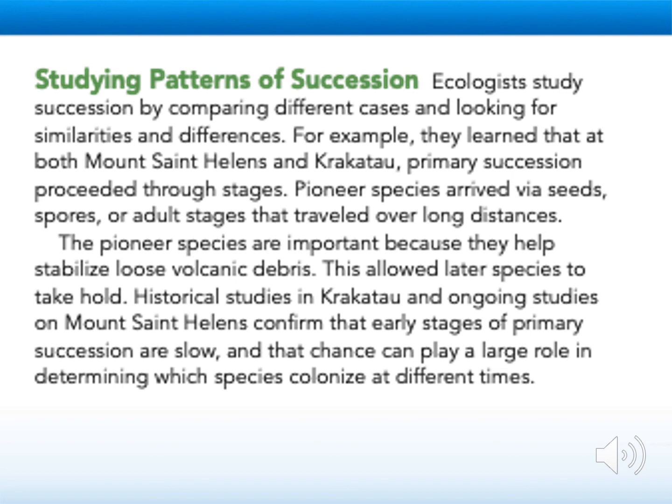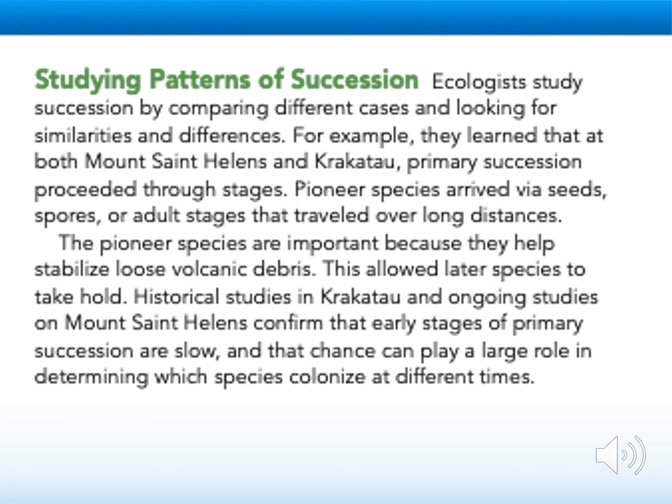Ecologists study succession by comparing different cases and looking for similarities and differences. For example, they learned that at both Mount St. Helens and Krakatoa, primary succession proceeded through stages. Pioneer species arrived via seeds, spores, or adult stages that traveled over long distances. The pioneer species are important because they help stabilize loose volcanic debris. This allowed later species to take hold.